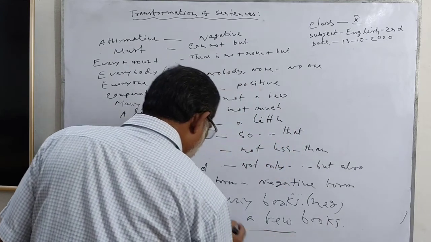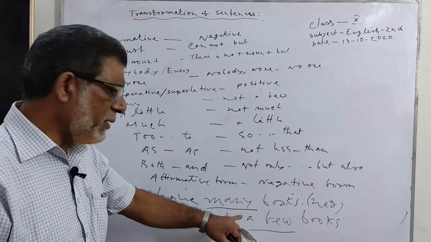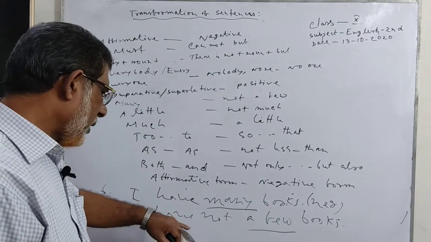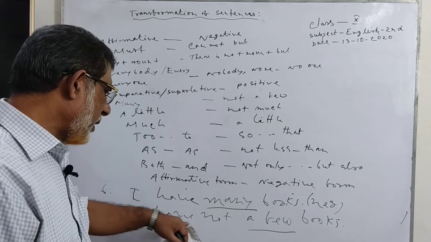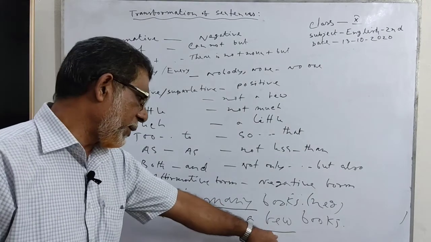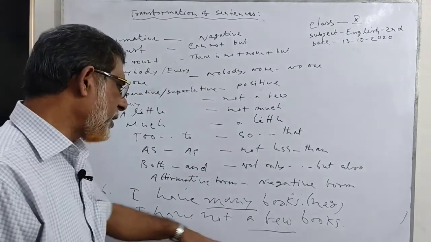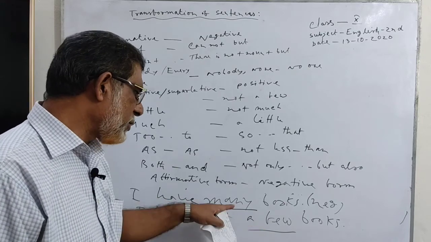Many is the affirmative form, a few is the negative form. When you are going to change affirmative to negative, then you use not a few for many. On the other hand, when you are going to change this negative sentence to an affirmative sentence, then you use many.